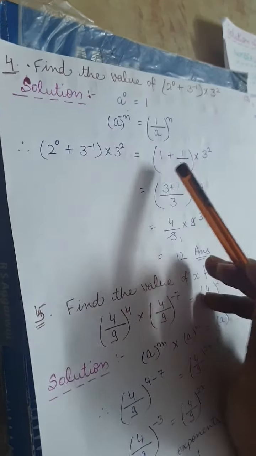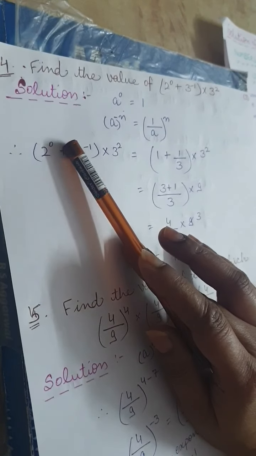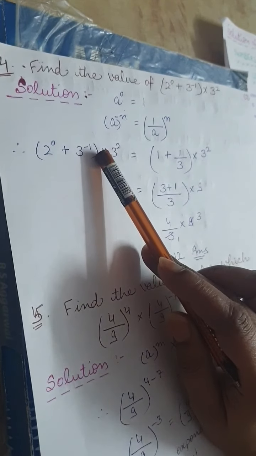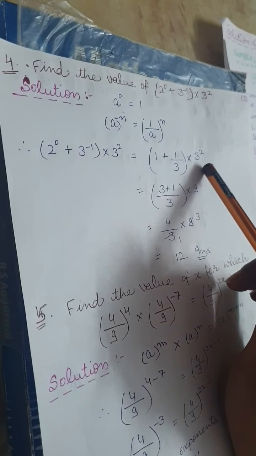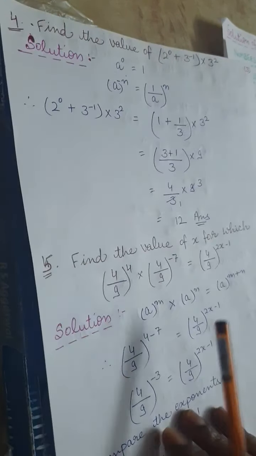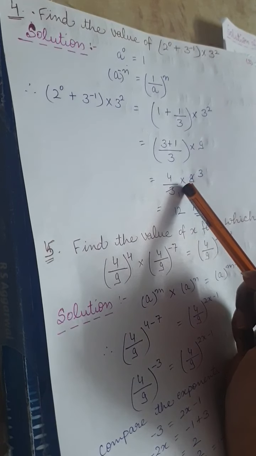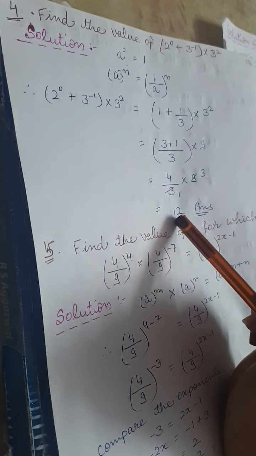So 2 to the power 0 is 1. Power is negative, so take reciprocal. 1 upon 3 multiplied by 3 square. Now take LCM and solve it. What you get? The answer is 12.